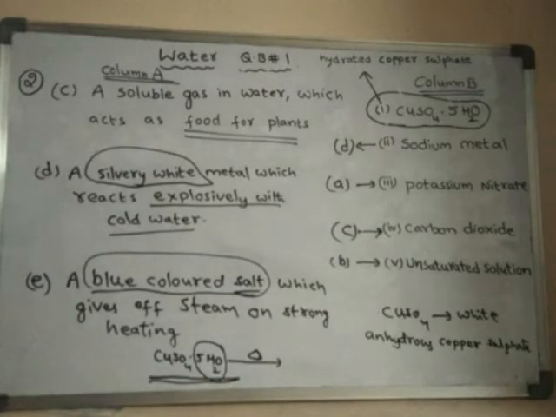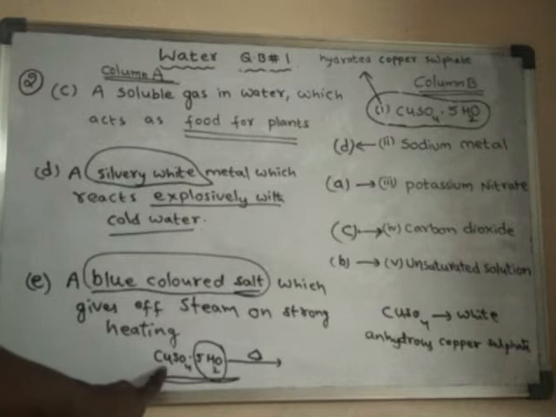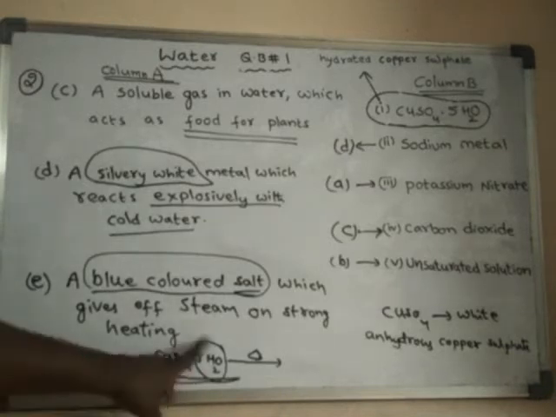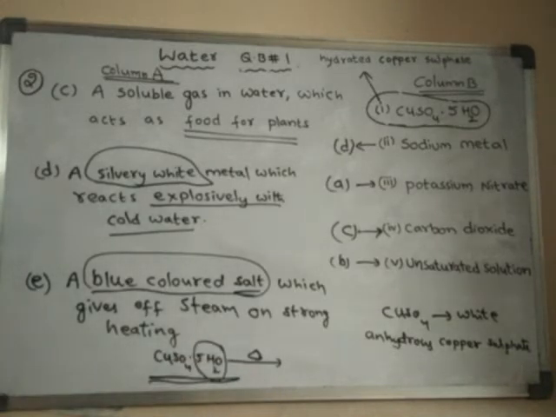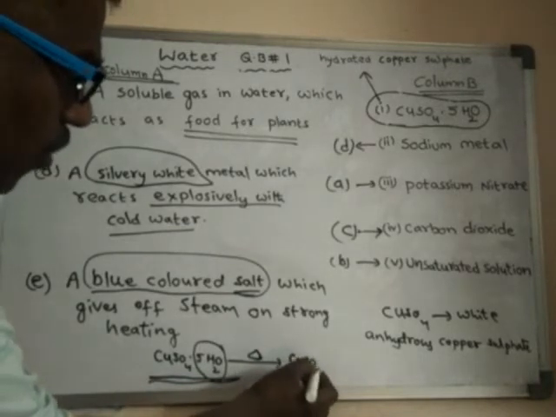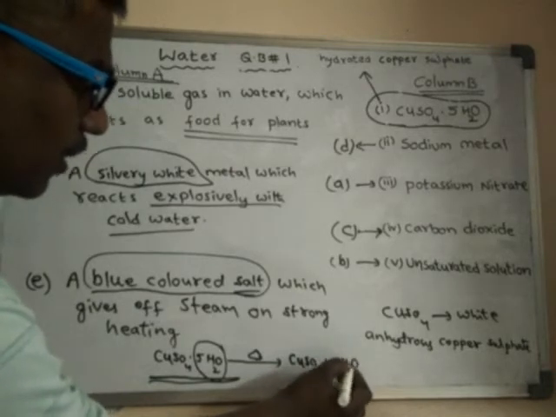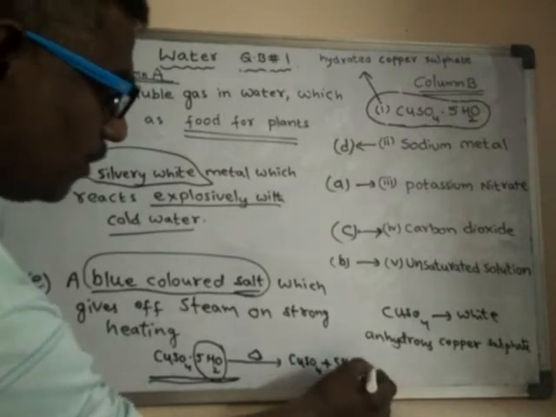If a salt contains water of crystallization and is heated, what happens? That salt will lose its water of crystallization in the form of steam. It will convert into CuSO4, and it loses water in the form of steam.